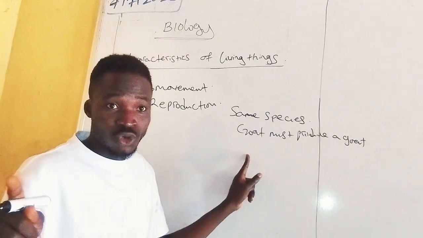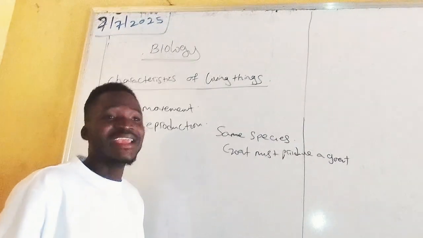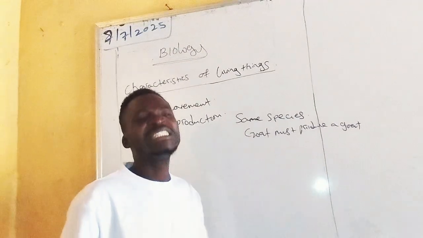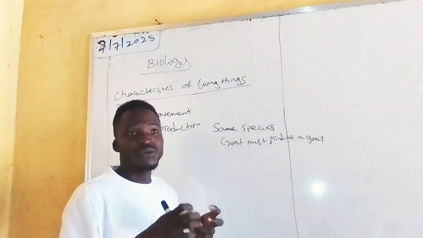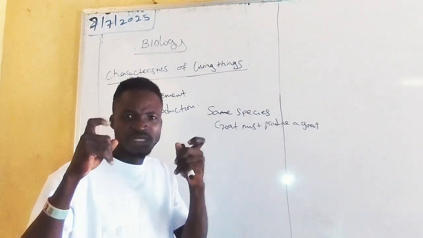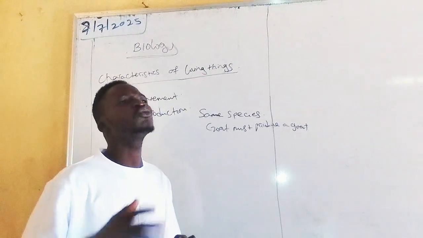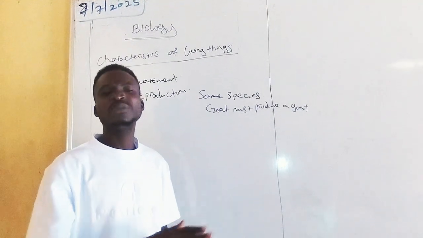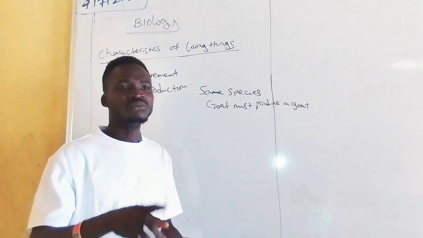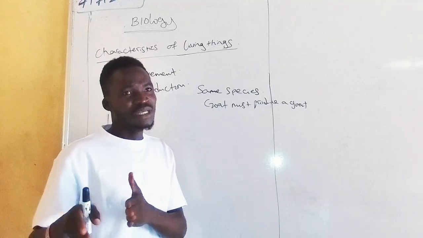Am I speaking grammar? No. When we get to genetics, I'll still explain what I mean by genetic constituent. Meaning that if a human being gets married to a human being and they mate, they must produce another human being. That is the meaning of same species. In another language, same kind. Regardless of how we simplify biology, there are some terms that need to feature in your definition to make it meaningful. That is why many people score low in biology. You use the simplest English without including the biological terms. It must be there. I'll let you know in this video where you must fix in some important terminologies in biology.